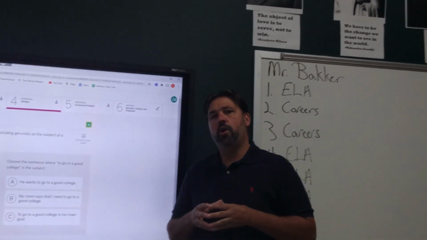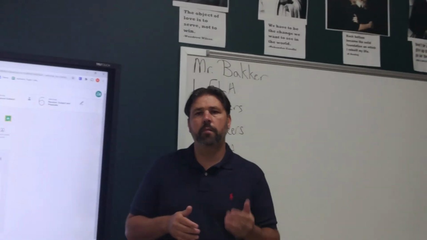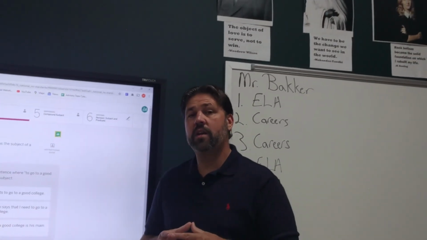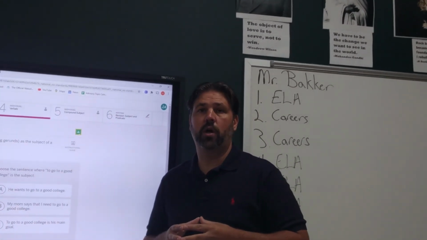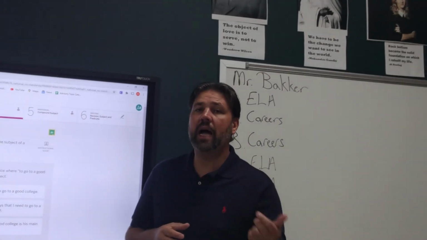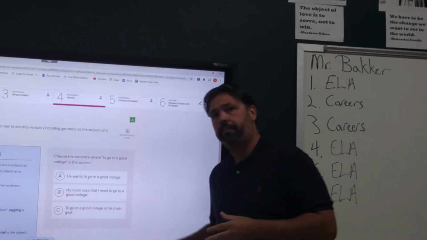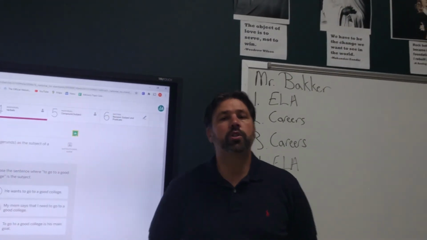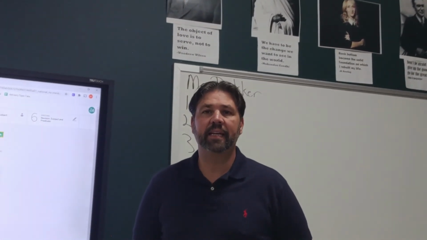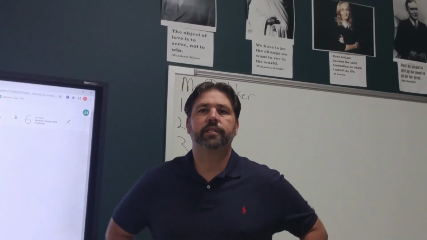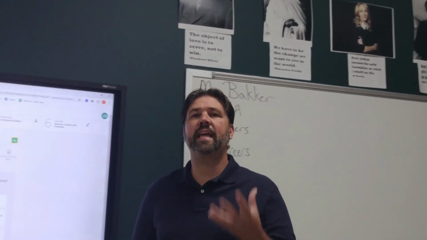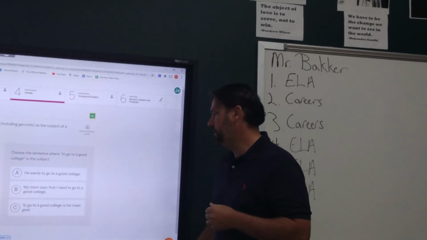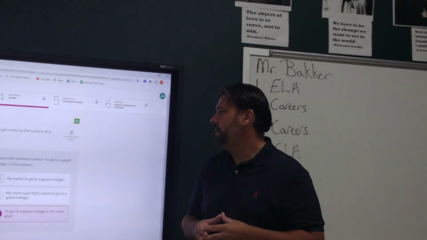My mom says that I need to go to a good college. My mom says. That's our simple sentence. You could have another sentence that says, I need to go to a good college. And that one, it's still I need. The last one. To go to a good college is his main goal. To go to a good college at that point becomes an idea. Okay? It's a dream, it's a hope, it's an expectation. Right? To go, in that sense, is the idea. Select C. Next one.